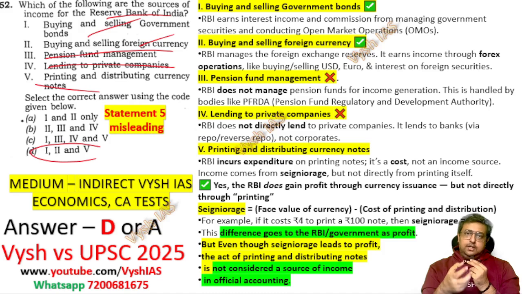But UPSC did not ask what are the things which RBI makes profit from. They are asking what is the income source. So RBI is not printing currency to make income. In that case RBI would keep on printing notes and finally a lot of income would come. It's not an income source. It is an activity it is doing.